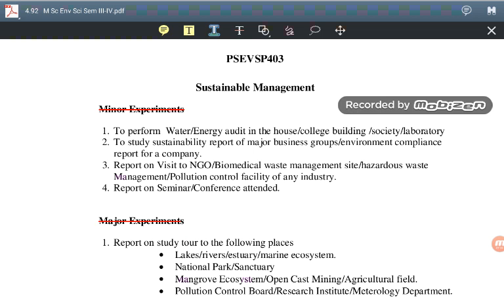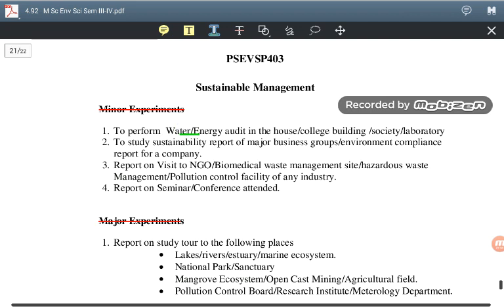So what are the minor experiments? We have to perform a water or energy audit in the house, college building, society or laboratory. It may be any site, we have to perform either the water audit or the energy audit.